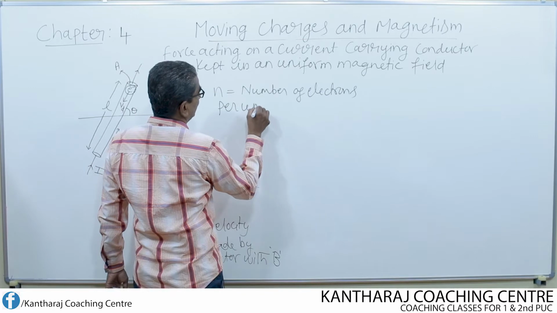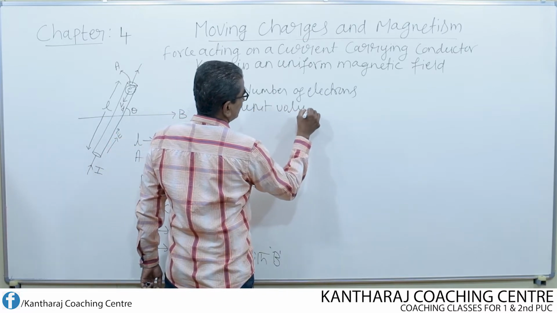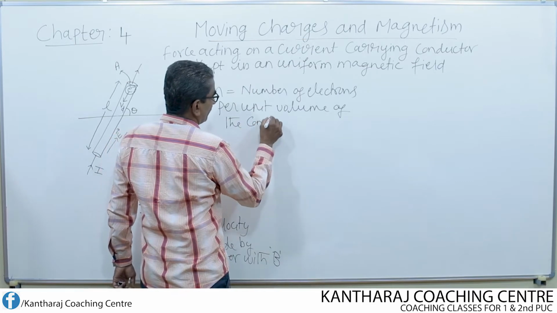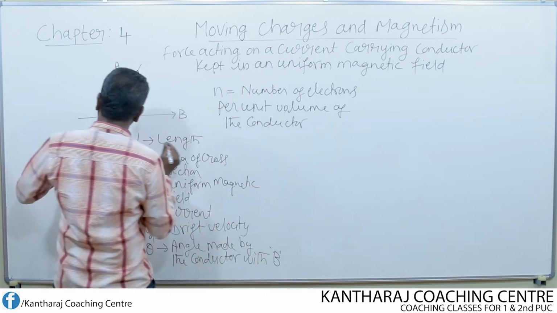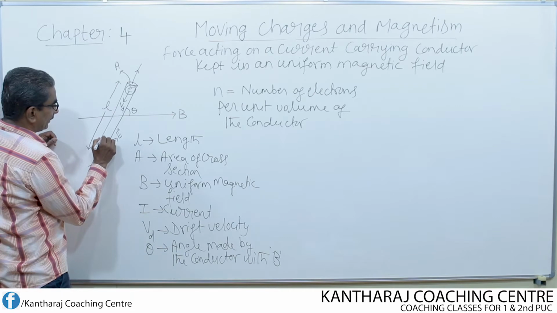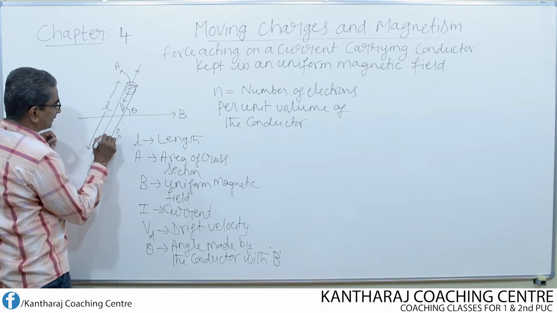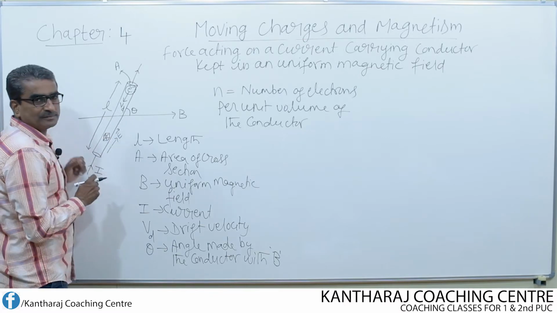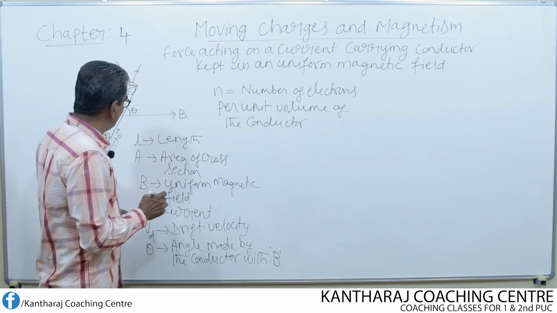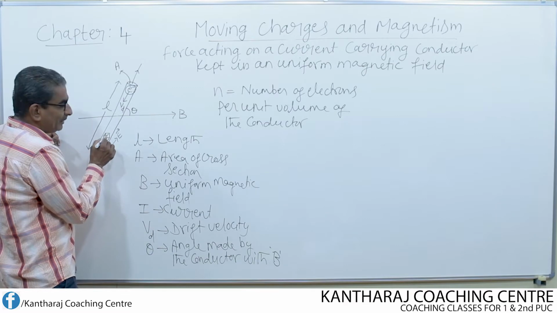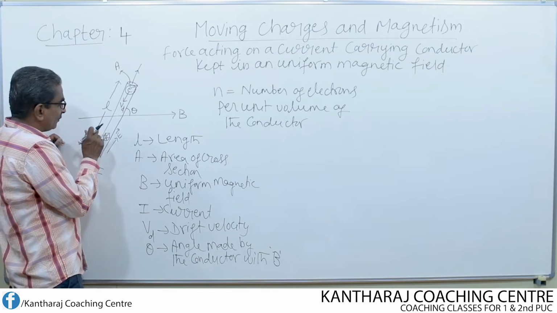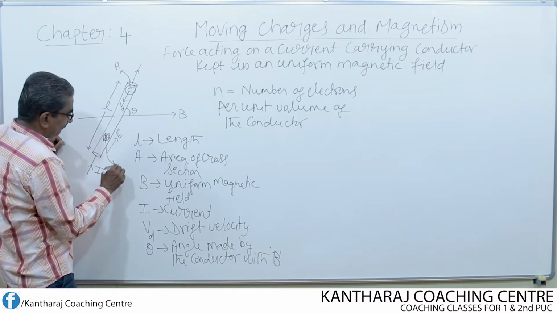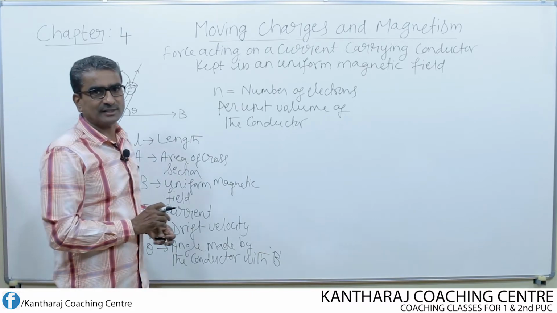And I also consider N as the number density of electrons, or the number of electrons per unit volume of the conductor. So what does it mean? It means that inside the conductor, if I consider unit volume space, so I consider a cube of volume 1 meter cube, then within this 1 meter cube volume, how many electrons are present? That is nothing but the number density of free electrons.